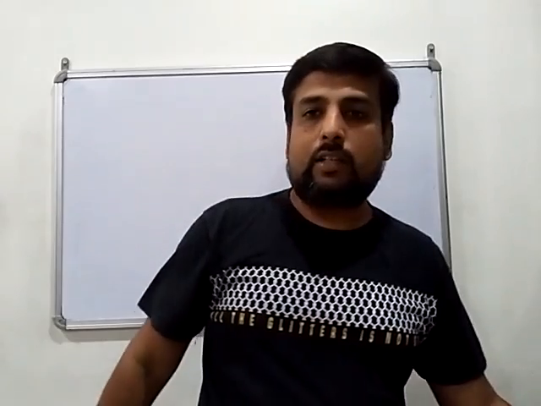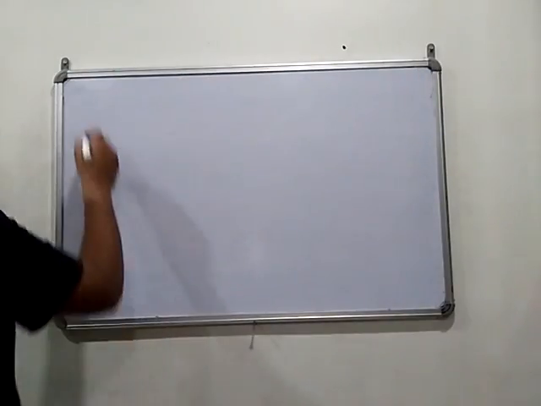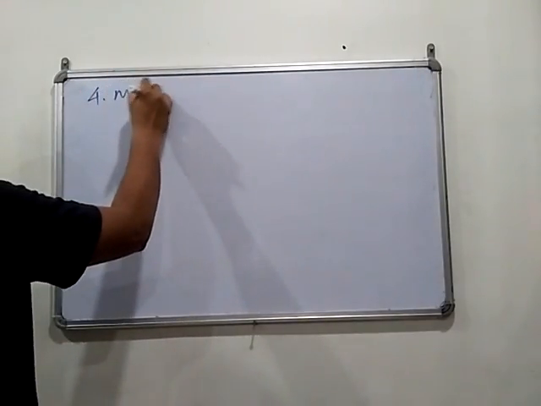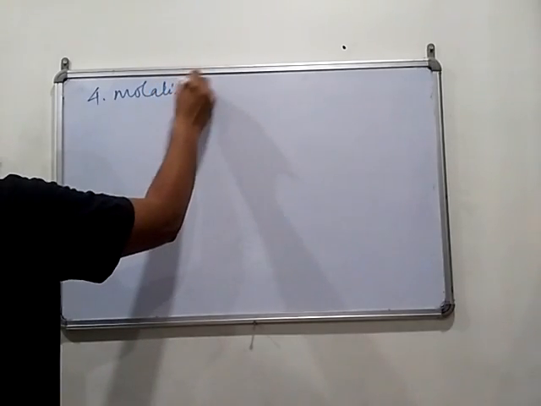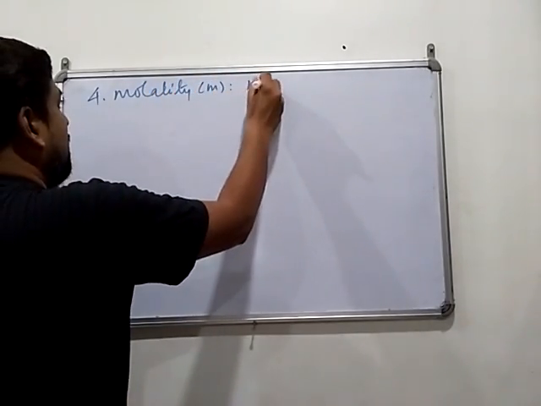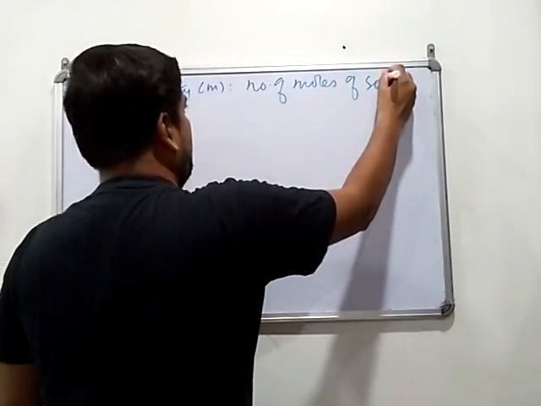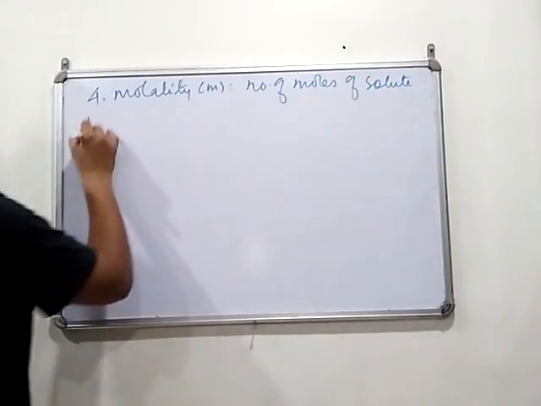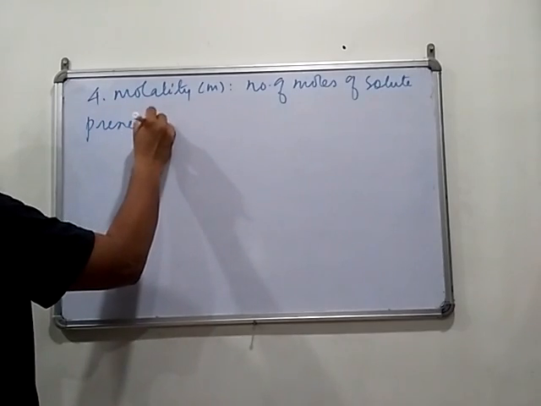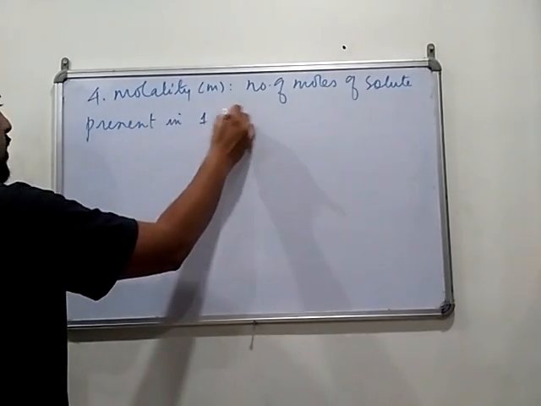So 3 concentration terms we have discussed. Now fourth is molality, small m. Number of moles of solute present in 1 kg of solvent.